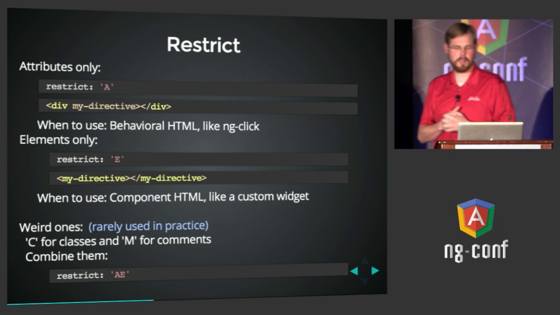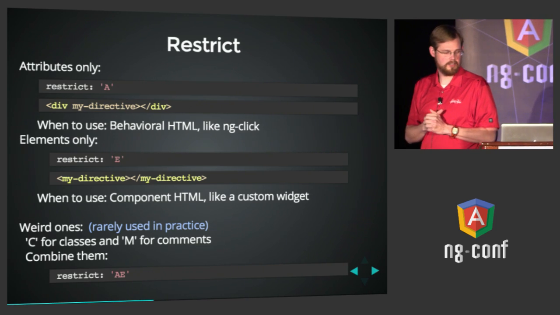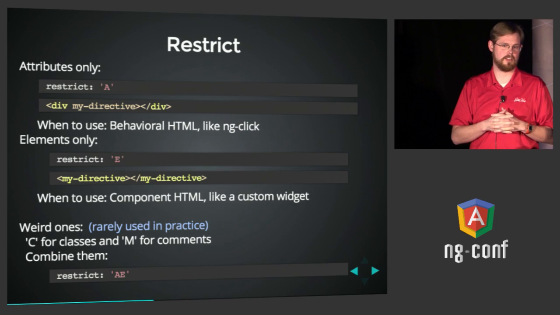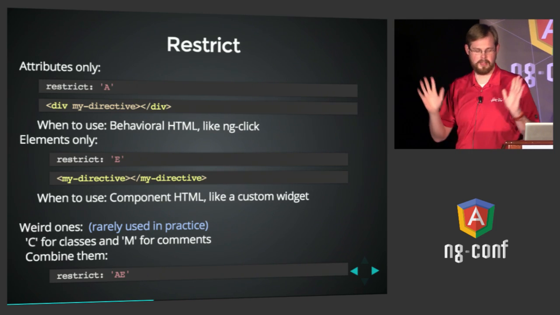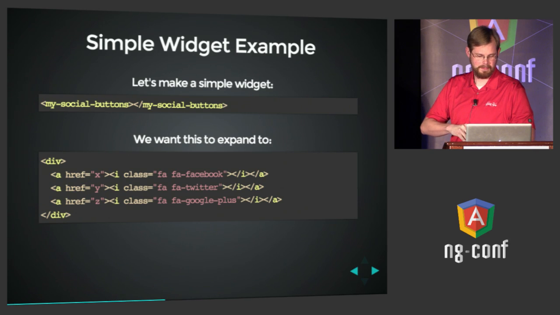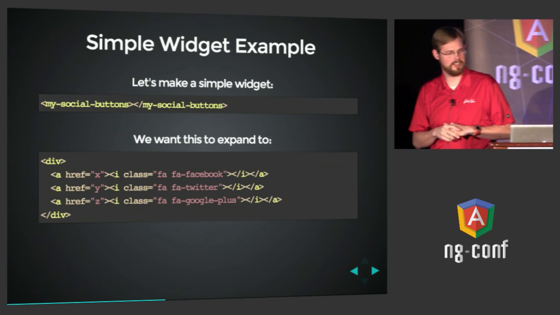There are a couple of other ways to do this that are less utilized. You can use C for classes, so that you could have a directive execute any time it encounters a class, and M for comments. No comment on when you would do that, but it is possible. Not sure if it will still be possible, but it is at least now.